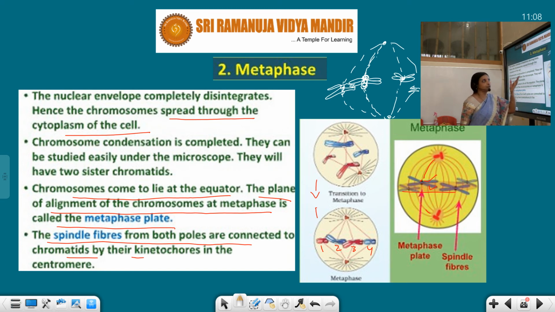I hope you understood it, students. If you do not understand, it will be very tough for you. So you should understand how the chromosomes have sister chromatids, and in the middle the centromere is present, and on both sides kinetochores are present, and spindle fibers are attached to the kinetochores.